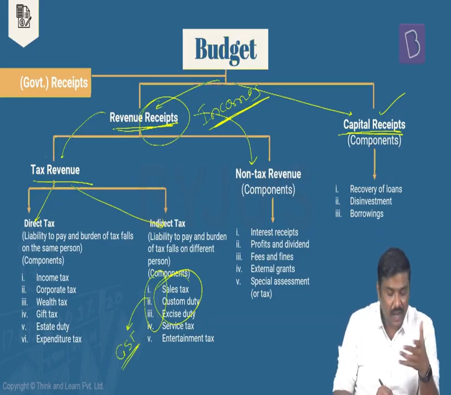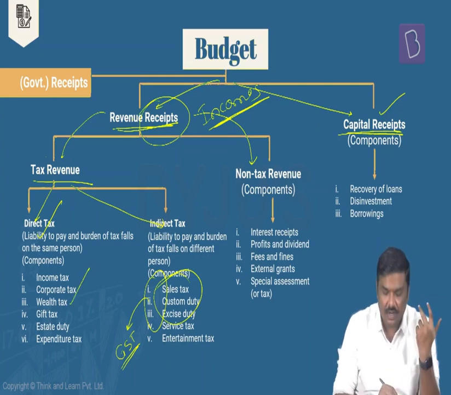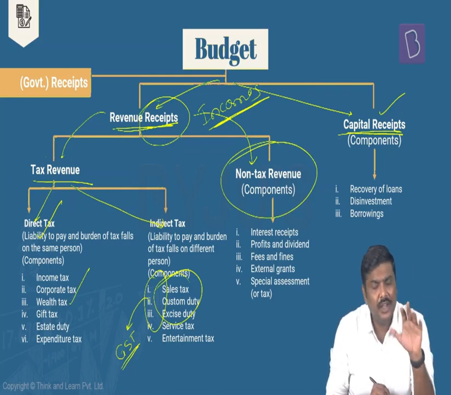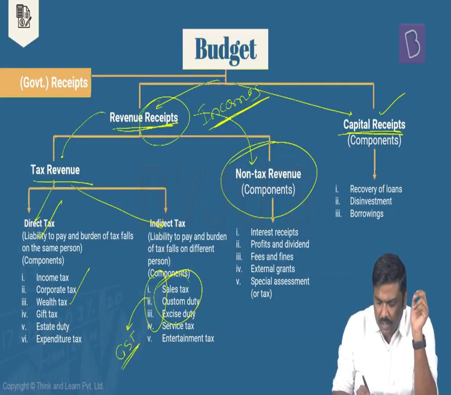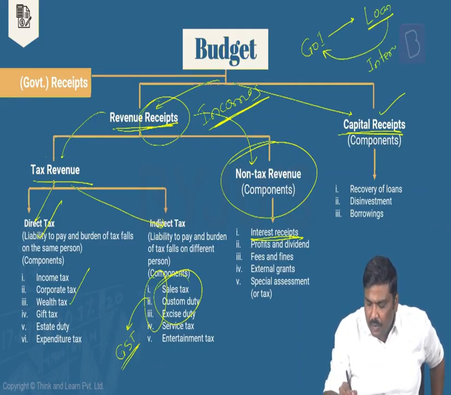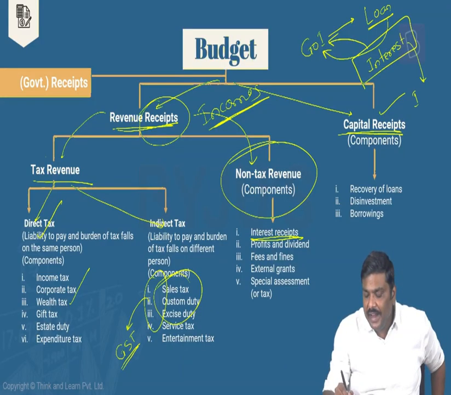Is it okay? Right, and on the other hand, the direct taxes such as income taxes, corporate taxes, wealth tax, etc. And on the other hand, non-tax revenues. These are the incomes which are collected by the government but not associated with taxes. For example, interest receipt. What do you mean by interest receipt here? Imagine the government has given a loan, and when the government gives a loan, it will collect a certain interest on this particular loan. Is it okay? Government will collect interest on this particular loan. So the interest that is collected by the government is called as interest receipt.